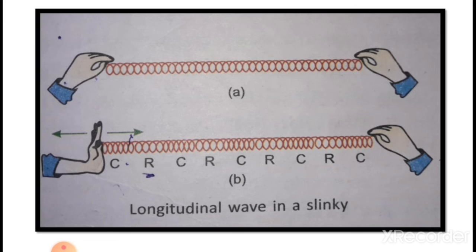The region in which the medium particles are spread apart and the density is low is known as rarefaction. So here is a longitudinal wave in a slinky. The longitudinal wave is the alternate combination of compressions and rarefactions.